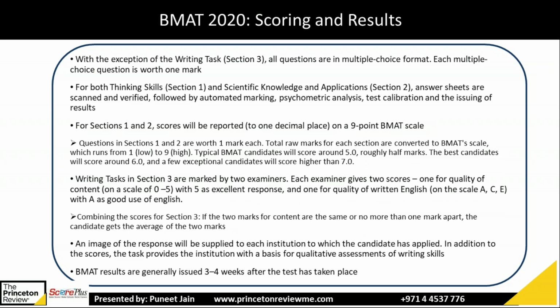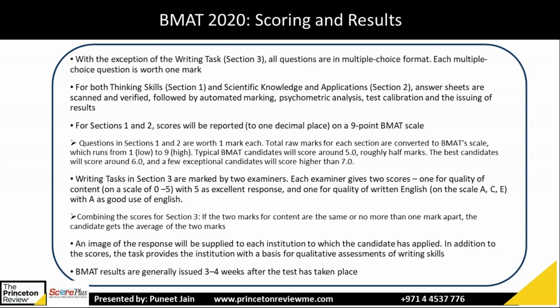How scoring is done in BMAT. In UCAT, the maximum score was 3600 with situation judgment separate bands. But in BMAT, section 1 and section 2 scores, they will grade. So they have a raw score, they will convert to scale score on a scale of 9 point. So minimum is 1 and the maximum is 9. Average is around 5 out of that.